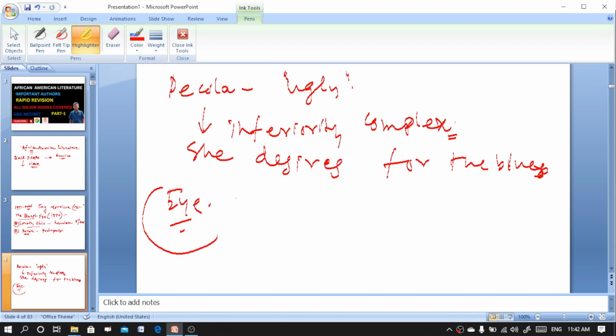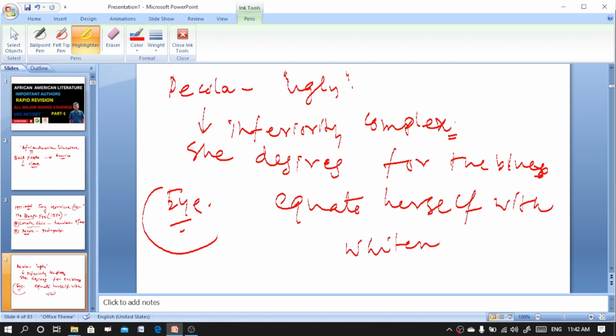That's how the title comes, and she is trying to equate herself with whiteness. So here it is the story of Pecola. She is being treated as ugly due to her black skin, and that's why she develops an inferiority complex. Now she is desiring the blue eyes and is trying to equate herself with whiteness. This is the story of The Bluest Eye, published in the year 1970.